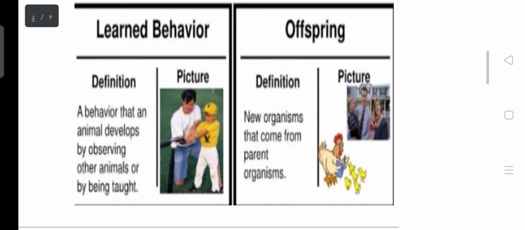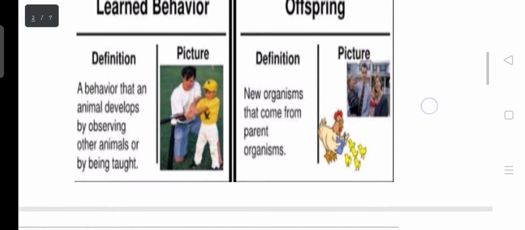Then you have a learned behavior. A learned behavior is something someone learns. It can be a skill, like how to drive a car, how to ride a bicycle, how to play the piano. So these are certain traits that one can learn, but they are not inheritable. You cannot transfer them. You can decide to teach someone how to do it, but it's not an inheritable skill or trait.